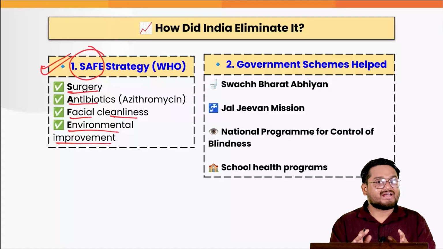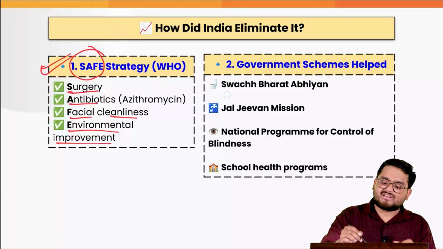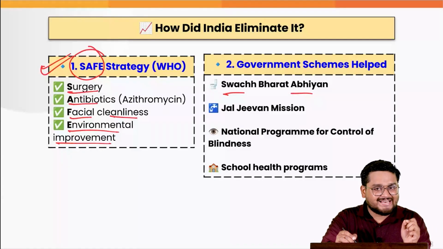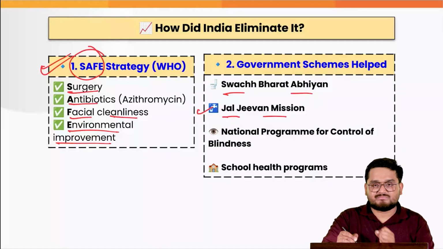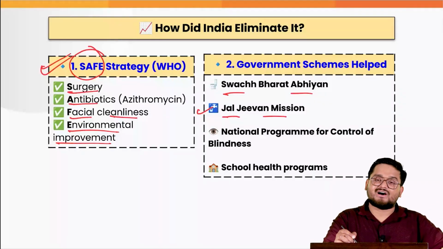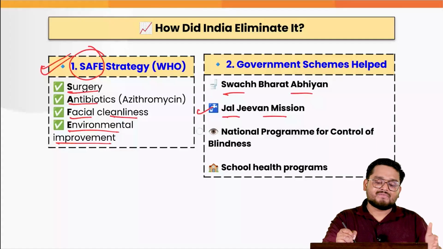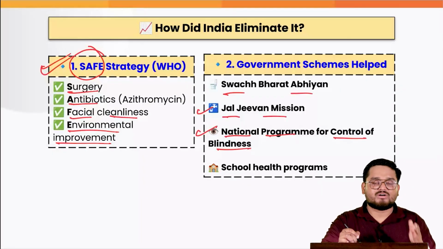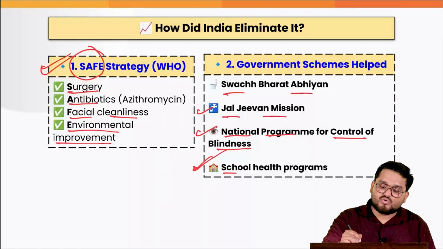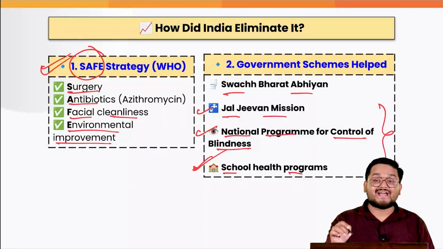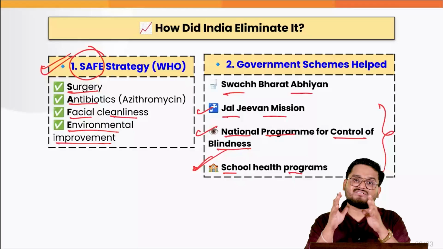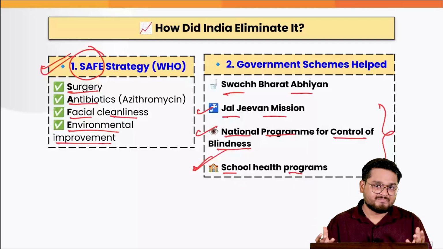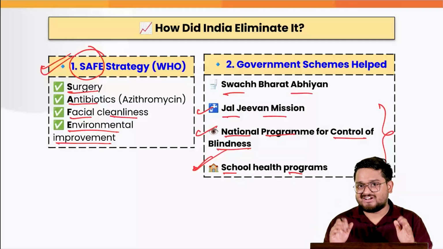Next, the government of India has also taken various initiatives such as the Swachh Bharat Abhiyan for proper cleanliness, also the Jal Jeevan Mission by ensuring sanitation and other measures are provided to the people. We also have the same under a mission of the National Program for Control of Blindness and school health programs, which have tried to eliminate and track this particular disease, and finally we are on the right track.